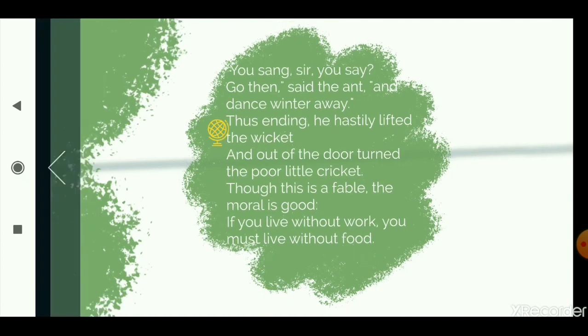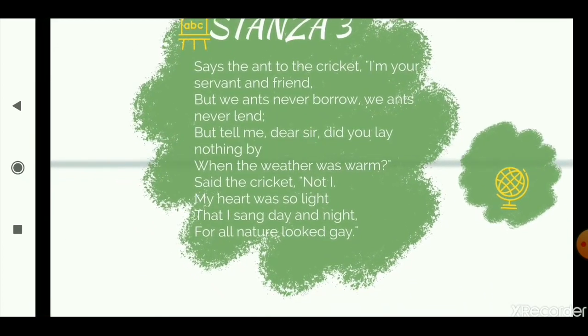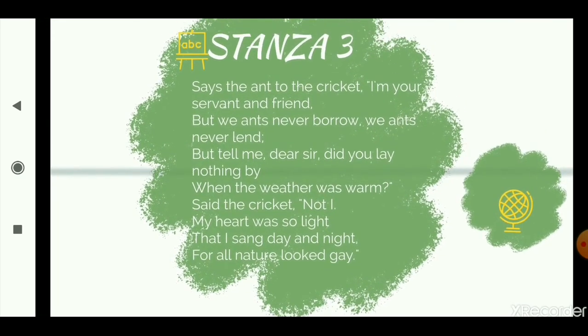Though this is a fable, the moral is good. If you live without work, you must live without food.